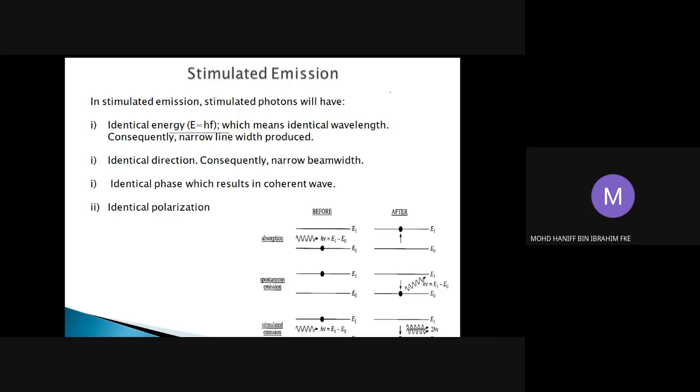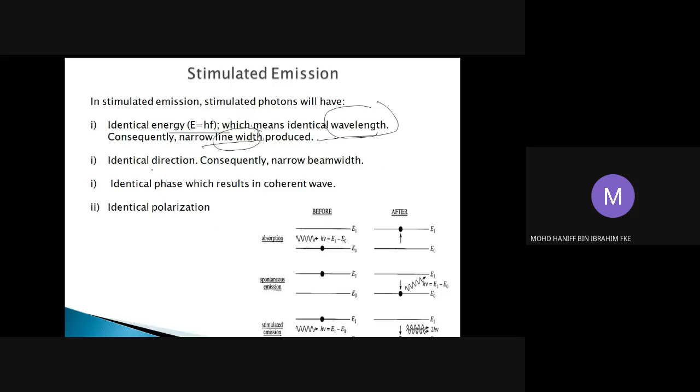The energy is identical means that the energy that is produced is identical between the photons that is excited and the photons that is produced by this particular stimulated emission. And the result will be an identical wavelength. That is why we're going to have a narrow line width in the case of stimulated emission. When we have an identical wavelength, the effect will be a very narrow line width. That should be the first effect of stimulated emission.